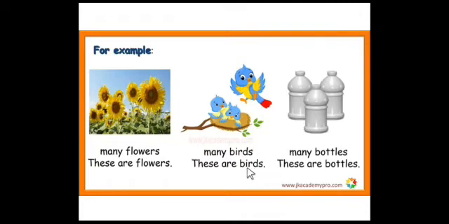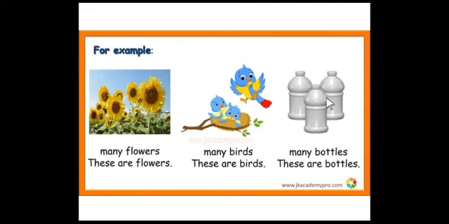So it becomes birds. So when it becomes birds, it tells us that this is plural number. So these are birds. When we see more than one bird, we say these are birds. So it is in the plural form. Next,